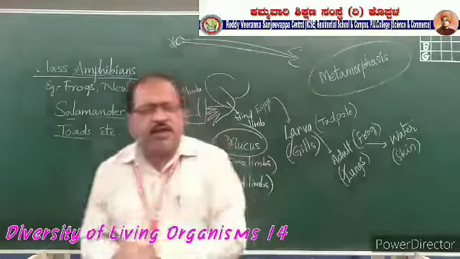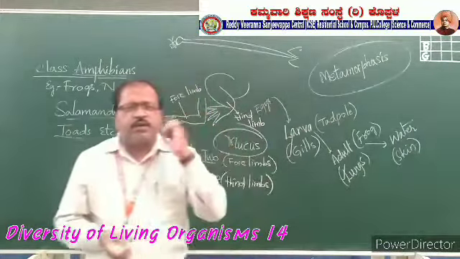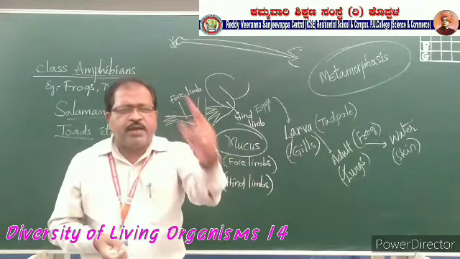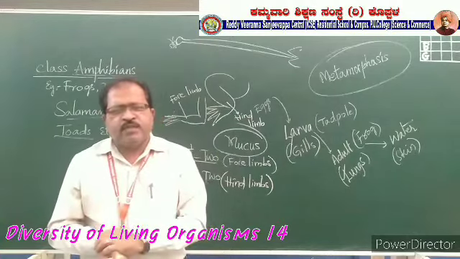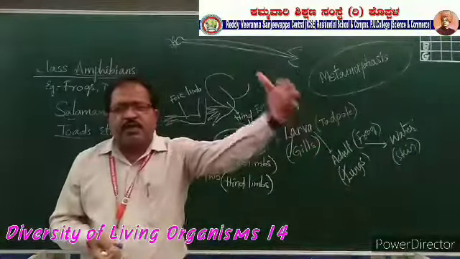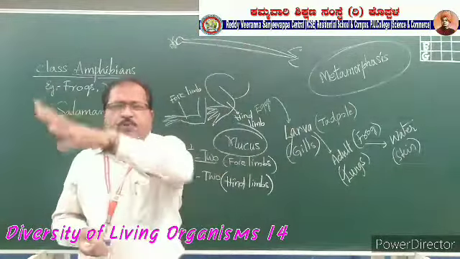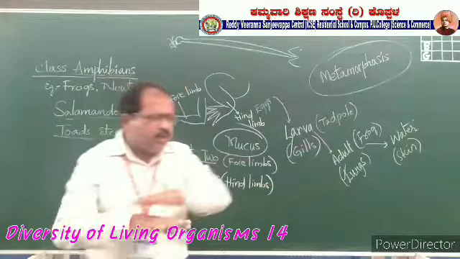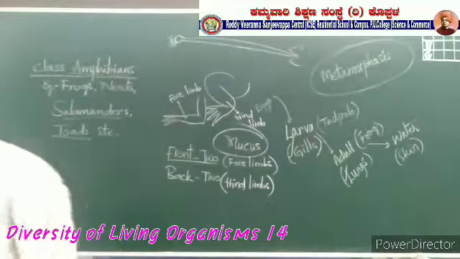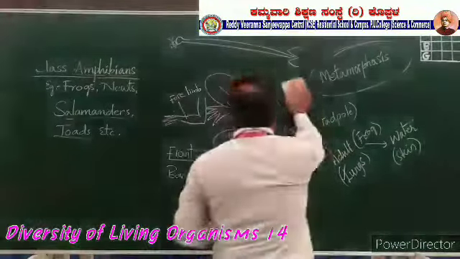As I told you already, the croaking sound is given in the rainy season by the male frogs. They are attracting the opposite gender, the female frogs, for reproduction. Where plenty of water is there, the reproduction takes place.